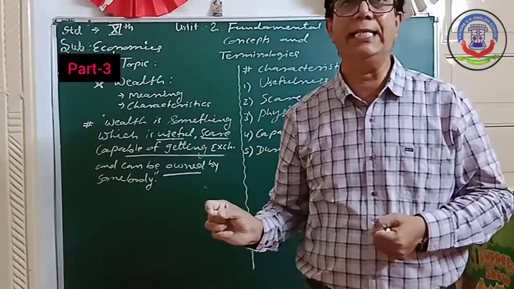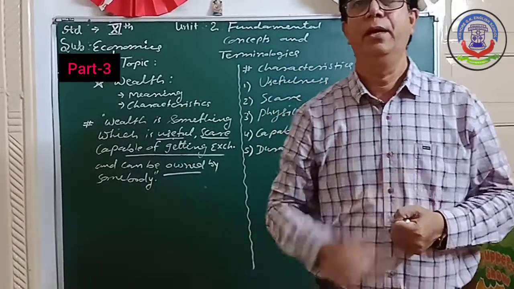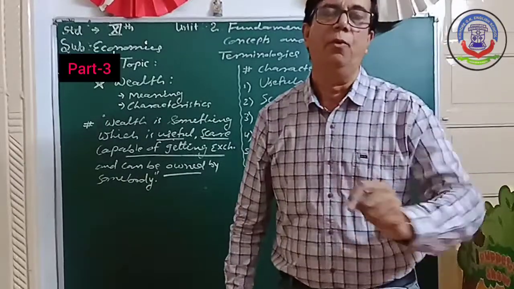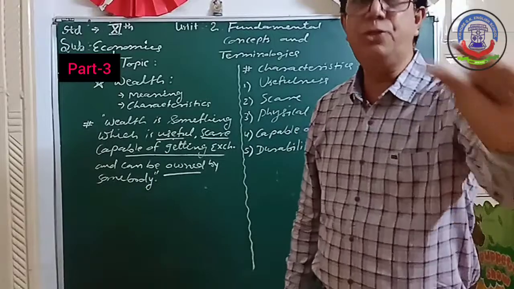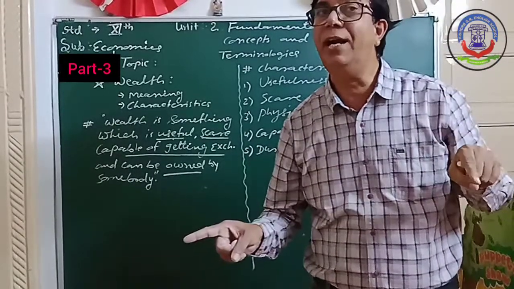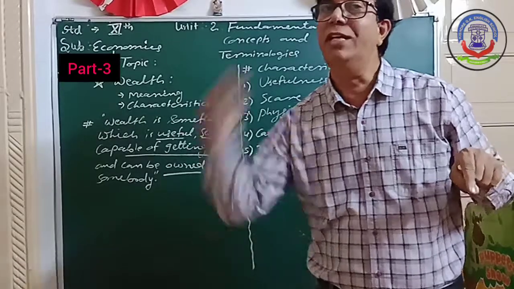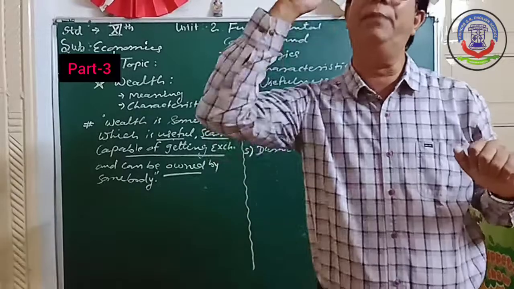So total students who can sit: 15 3s are 45. If one day there are 50 students in the class, but the capacity of the class is only 45, so in this situation we can say there is a shortage or the scarcity of the benches.